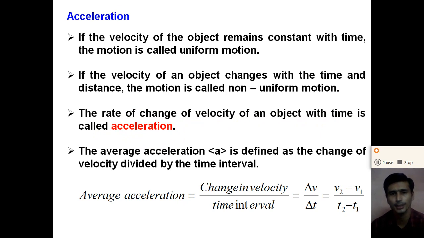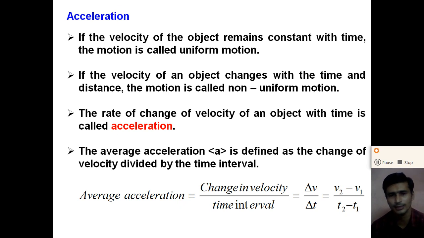At a particular time t1, the velocity is v1, and at a particular time t2, the velocity is v2. So the change in the velocity we can determine with the help of the acceleration, right? Acceleration is the time rate of change of velocity.